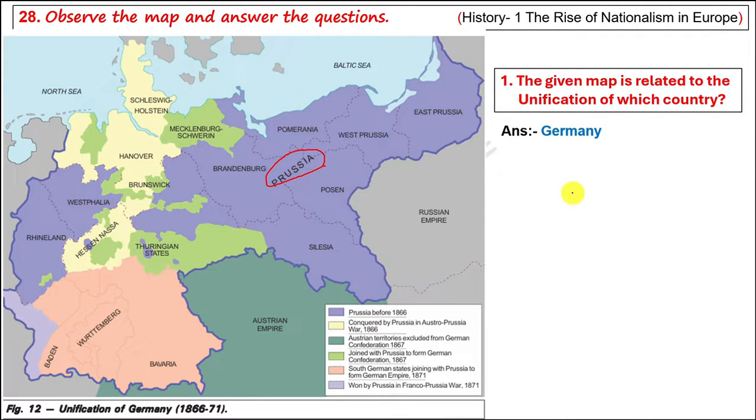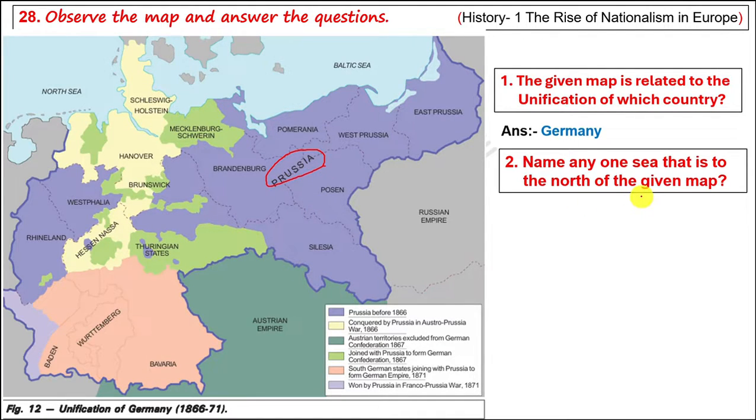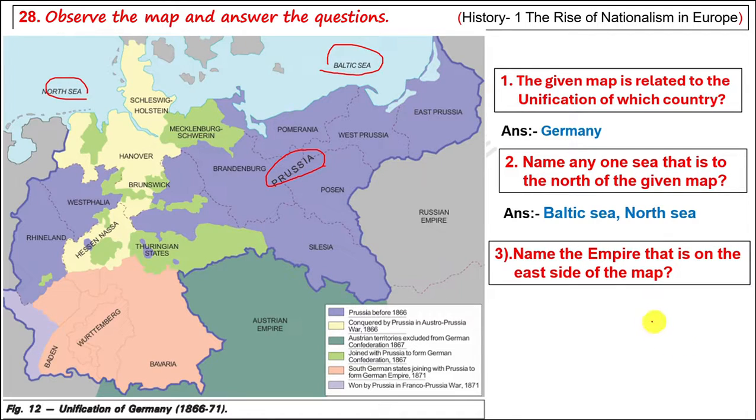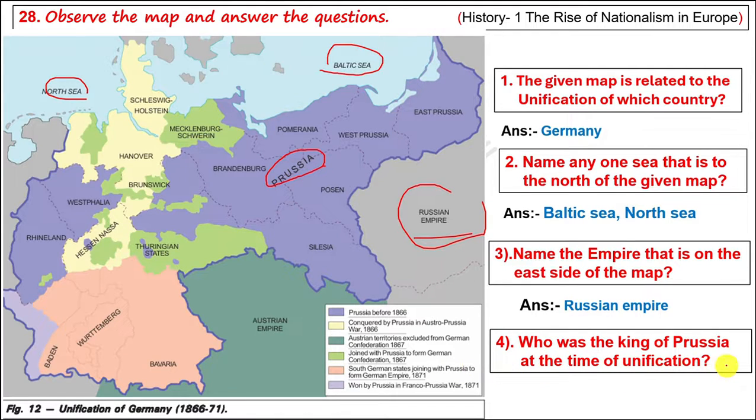Answer is Germany. Name any one sea that is to the north of this given map. North means up. So in the north we have the Baltic Sea, and Baltic Sea is the right answer, and the North Sea also we can find here. Next, name the empire that is on the east side of the map. East side of the map we have the Russian Empire. The answer is Russian Empire. Who was the king of Prussia at the time of unification? At the time of unification, the king of Prussia was William I.